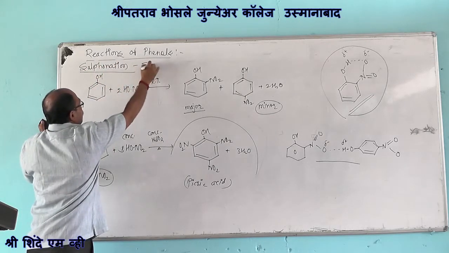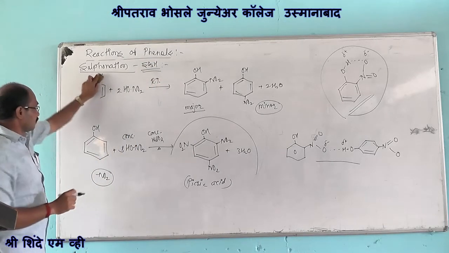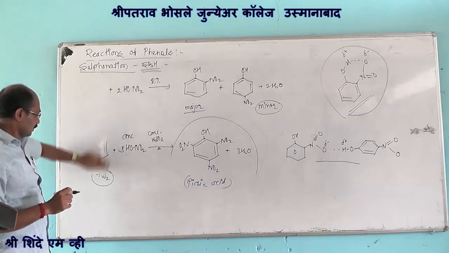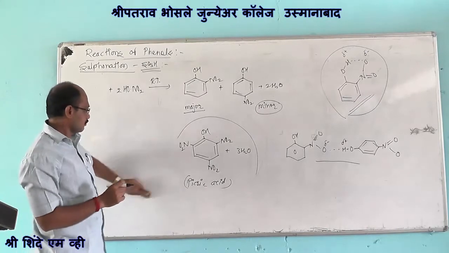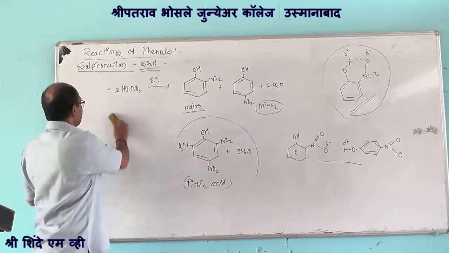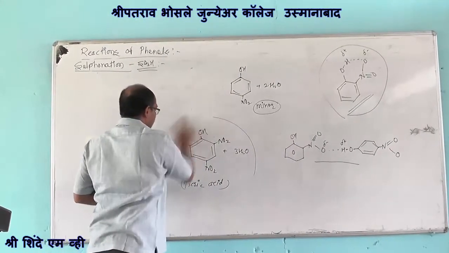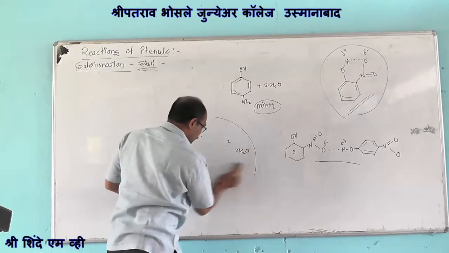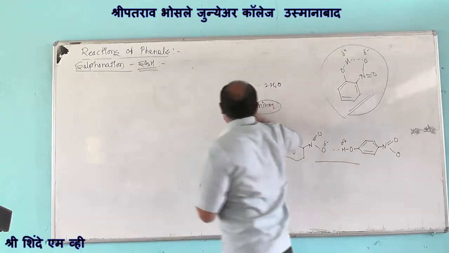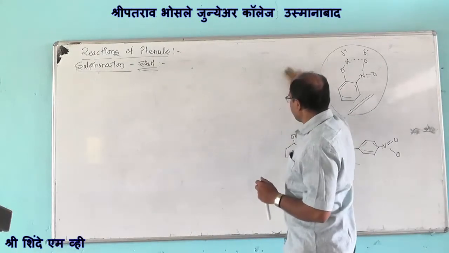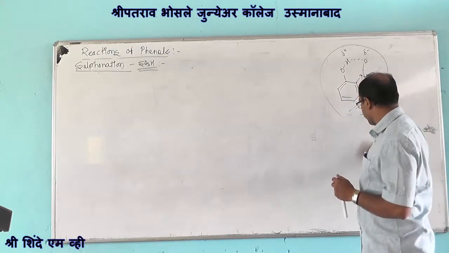Introduction of sulfonic acid group involves reacting phenols with sulfuric acid at different conditions to have the formation of different products. At room temperature, it gives us the formation of the corresponding orthophenol sulfonic acid, and by heating with sulfuric acid, the phenols give us the formation of parahydroxy benzene sulfonic acid.